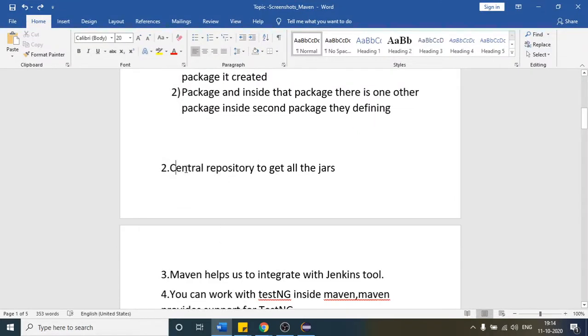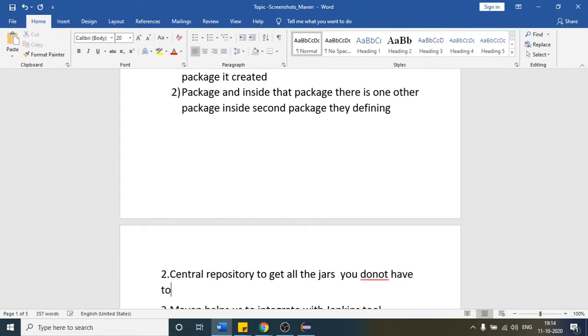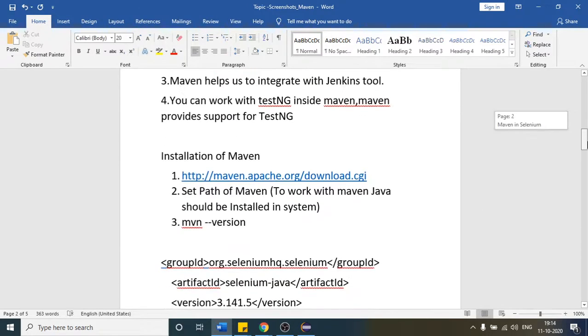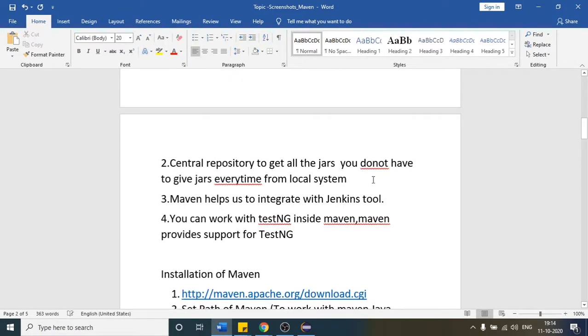This is what the second point says: it is the central repository to get all the jars. You do not have to give the dependency, or give the jar every time from the local system, right? This is how Maven will help you, and this is one of the advantages.